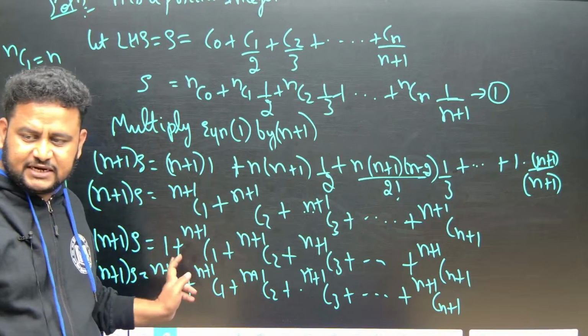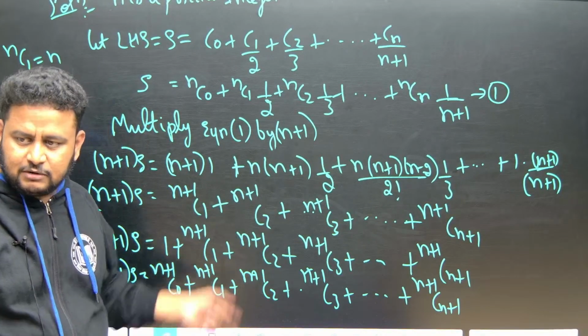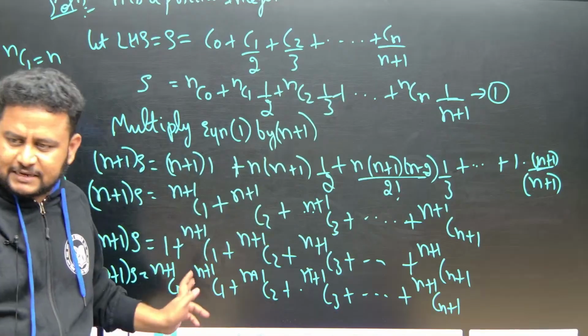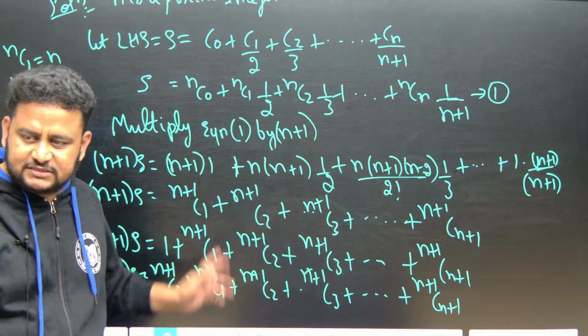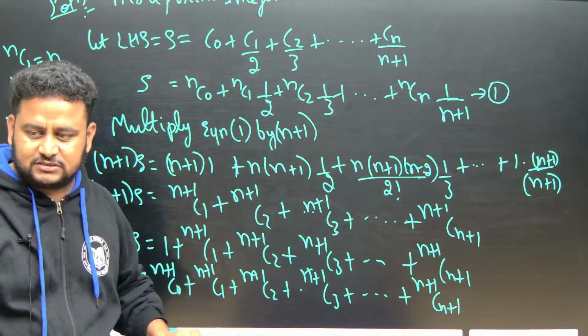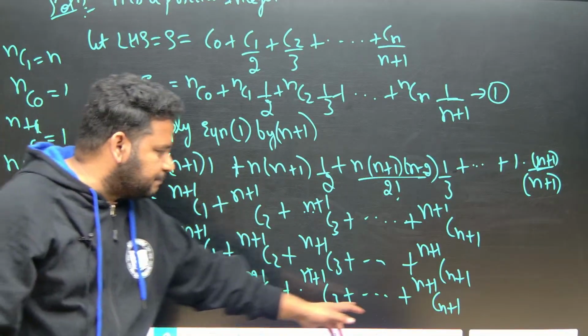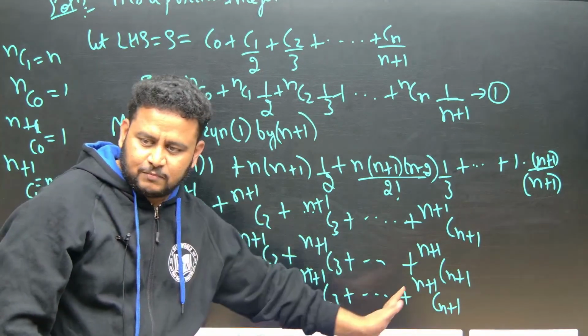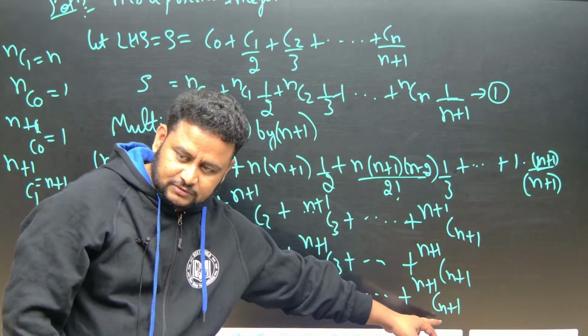If you have it in terms of n plus 1, it will become 2 to the power of n plus 1. If it is n plus 2, 2 to the power of n plus 2. If it is n plus 5, 2 to the power of n plus 5. If it is n plus 6, 2 to the power of n plus 6. But C naught, C1, C2 up to, this is common. This is the formula. Below also it will become n plus 1, the last term.